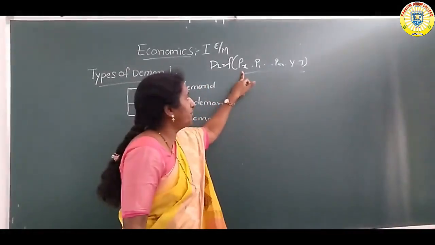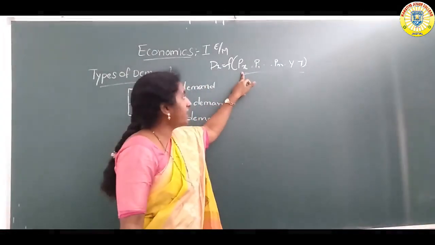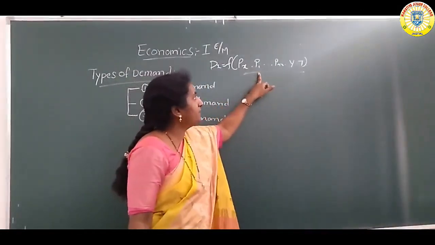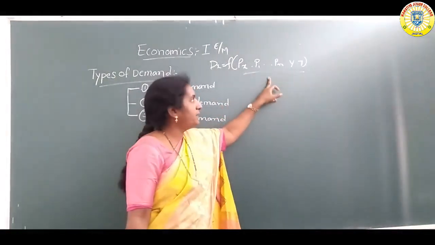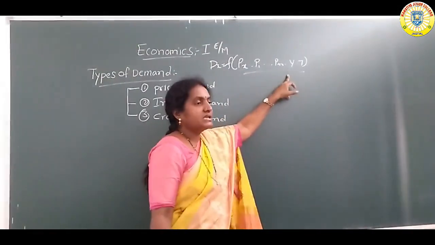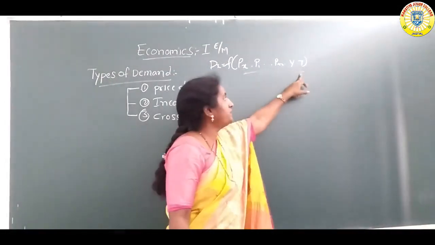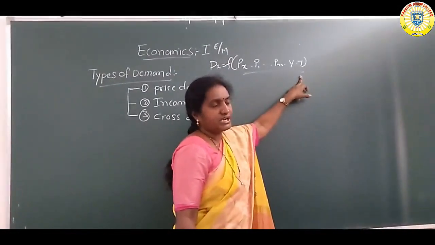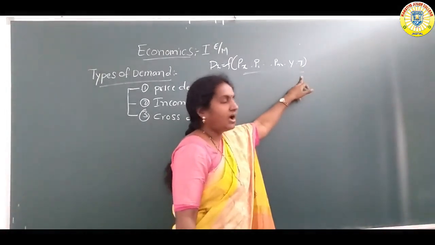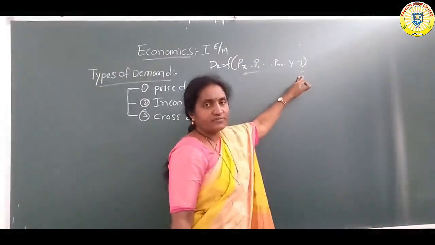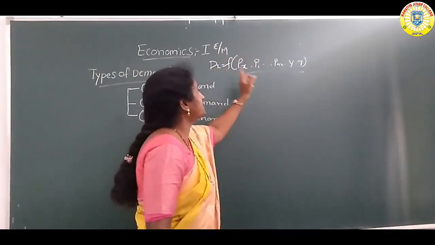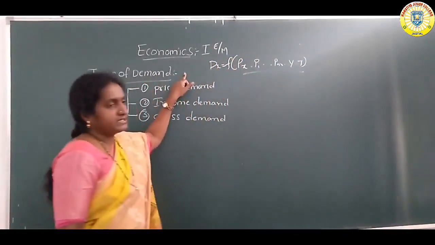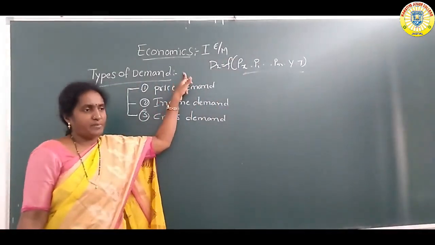Px means the price of the x commodity. P1, Pn mean the prices of substitutes or complementaries. Y means the income of the consumer. T means the state of technology, or taste and preference of the consumer. This is the mathematical expression of the determining factors of demand.